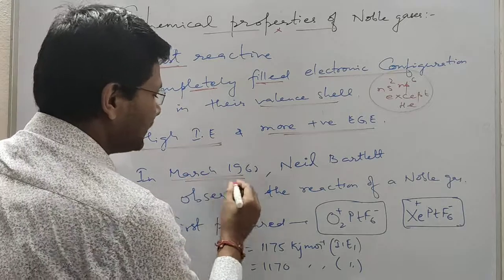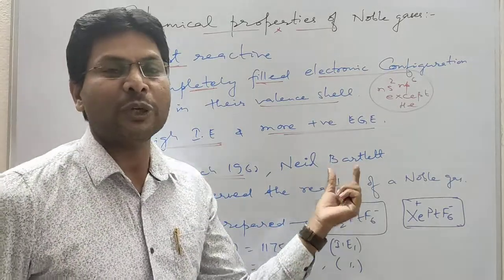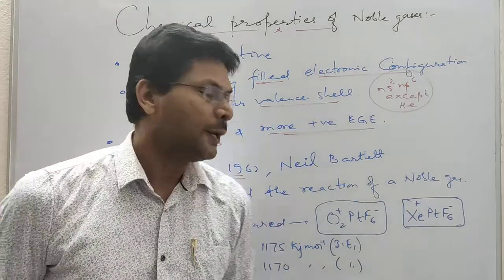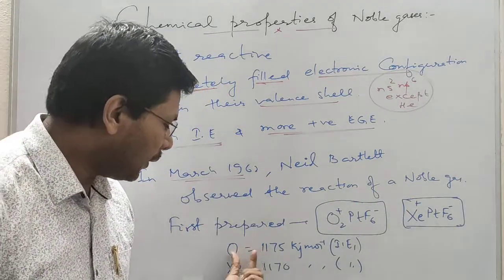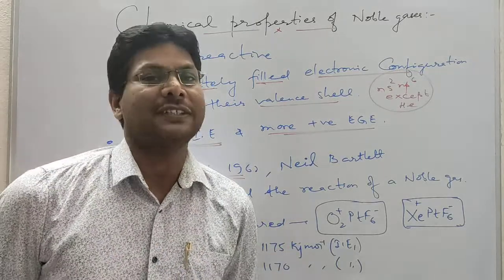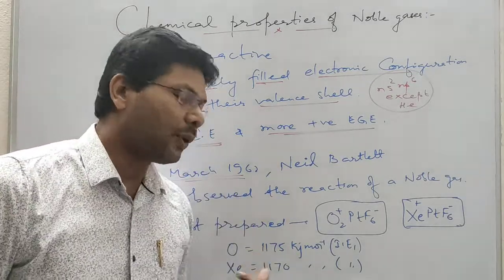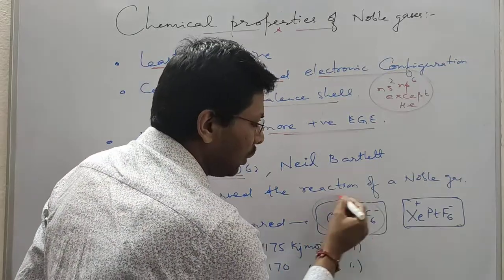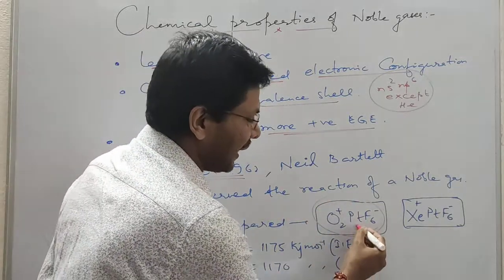In March 1962, it was Neil Bartlett from the University of British Columbia who first observed the reaction of a noble gas. He found that oxygen and xenon have similar first ionization enthalpy. So he prepared a red compound, O2PtF6. It was red in color.